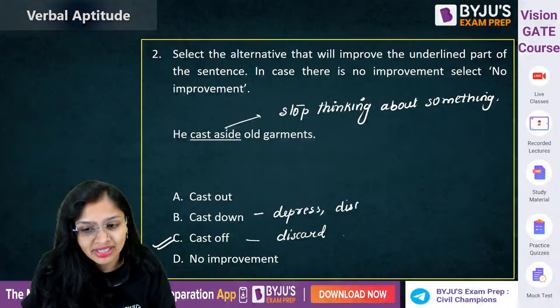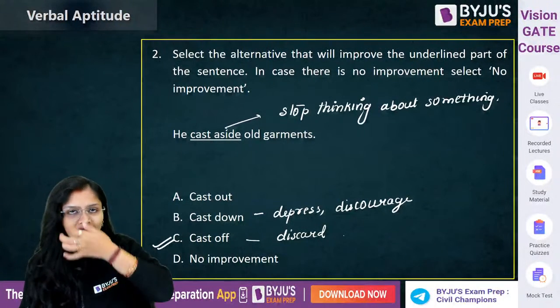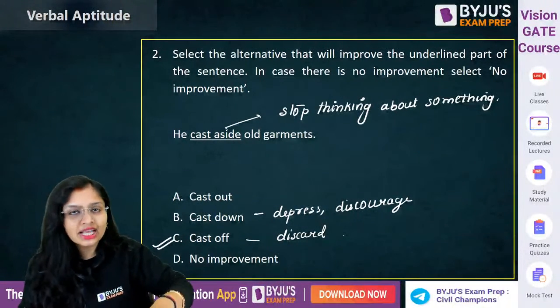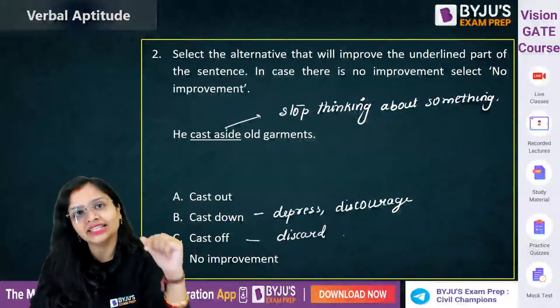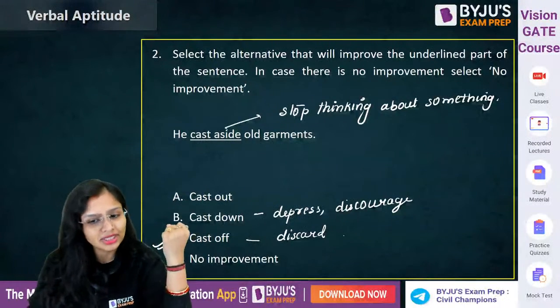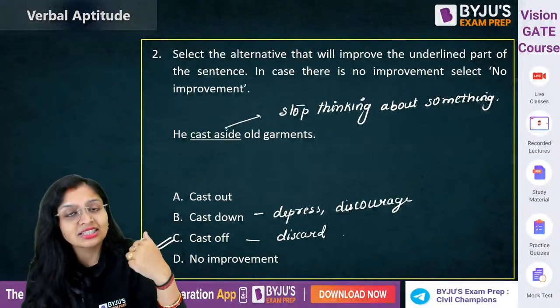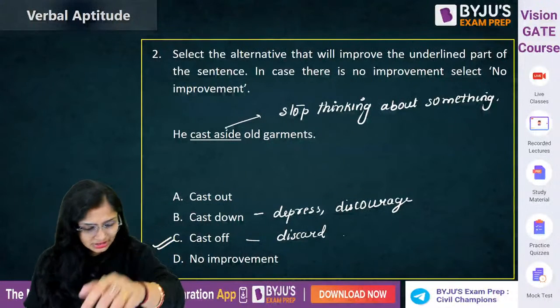See guys, I'm improving your vocabulary. So better, see, I know that you cannot learn all these things. So try to relate with some statements, some sentences and then study. You'll be able to retain it for a longer amount of time. Like cast aside का बता दिया. Cast down, somebody hasn't cleared gate and he's cast down, he's depressed. Okay, so this is the meaning of it.